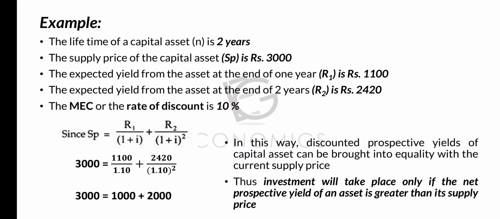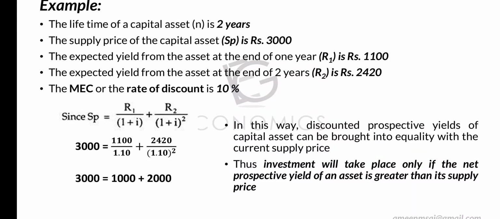The expected yield from the asset at the end of 1 year. At the end of 1 year, the expected yield, ഒരു വർഷം അവസാനിക്കുന്നതോടുകൂടി എത്രയാണ് നമ്മൾ എക്സ്പെക്റ്റ് ചെയ്യാൻ കഴിയുന്നത്? The expected yield is rupees 1,100. The expected yield from the asset at the end of second year, 2 വർഷം കഴിയുമ്പോൾ അതിൽ നമുക്ക് ലഭിക്കുന്ന yield എത്രയാണ്? 2420 രൂപയാണ്. Okay, the MEC or the rate of discount is 10%. We are considering it as 10%.